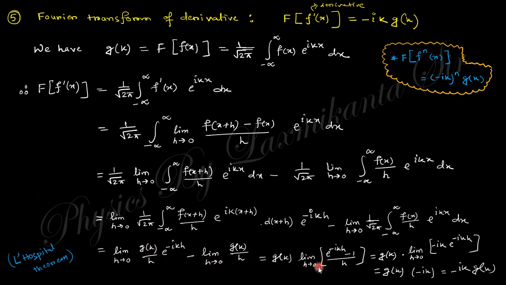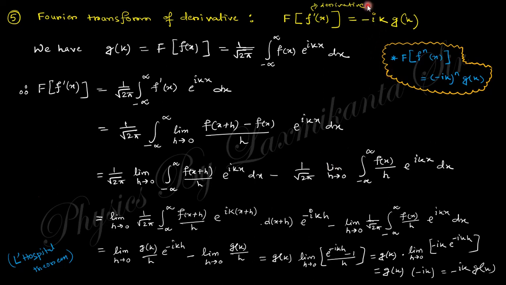Combine these two things and you get this one, and you can see this is 0 by 0 form, so you can use L'Hospital's rule. After L'Hospital's rule, the derivative of h is 1, and the derivative of this is minus i k times e to the power minus i k h. Now if you put h tends to 0, you can see this will be minus i k. So finally you get minus i k g of k. Clear?